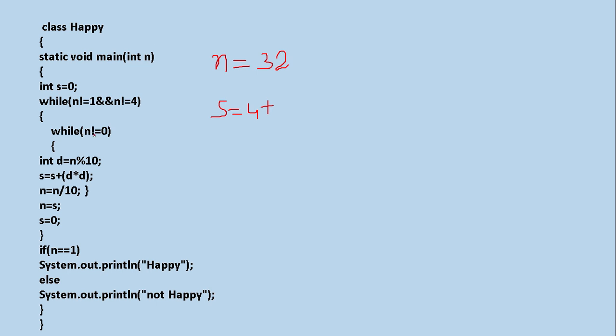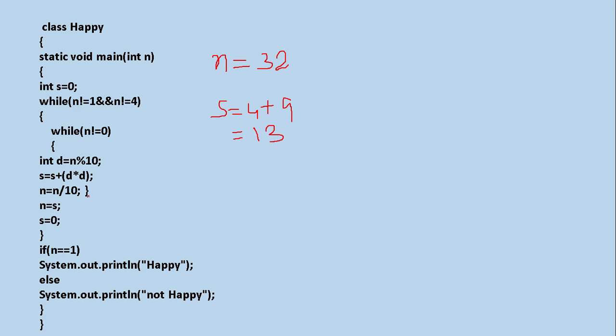Checking 3 not equal to 0, yes, the condition is true. Int d is equal to n modulus 10, that means d becomes 3. So s is equal to s plus d into d. d into d means 3 into 3, that is 9. Please add this. So what you are getting in s total? You are getting 13. So the value of s becomes 13. Now n is equal to n divided by 10, that means this becomes 0. So 0 not equal to 0 is false, and this loop is now terminated.